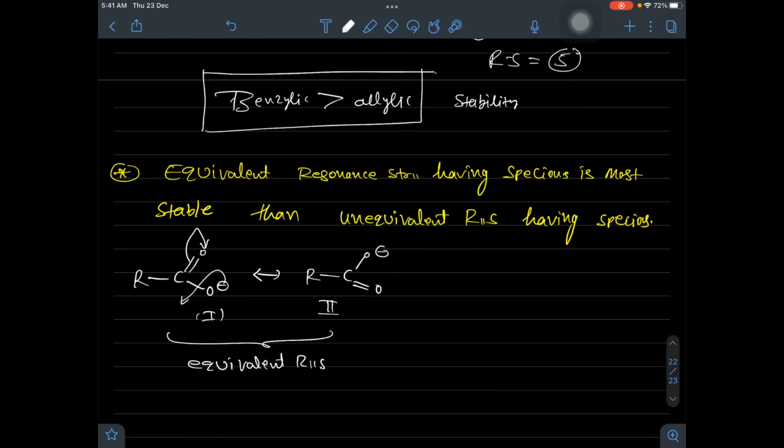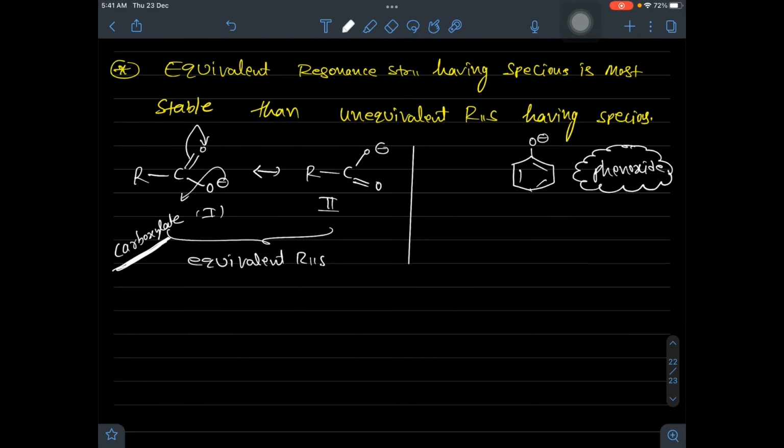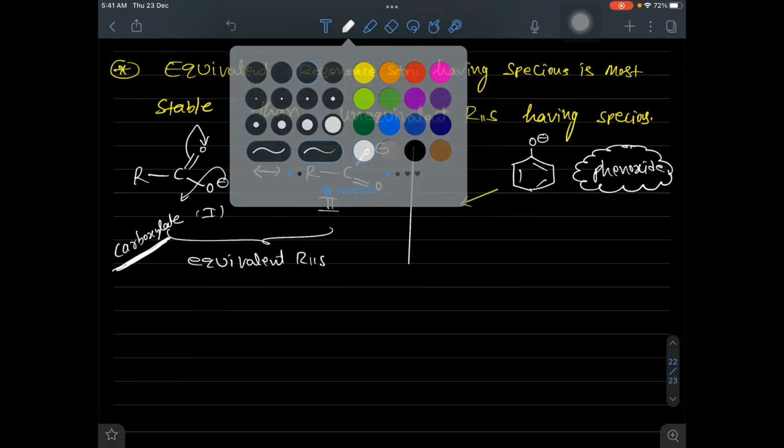Equivalent resonance structures. But when we take the example of phenoxide, it is phenoxide. That one is carboxylate. Carboxylate forms equivalent resonance structures. Phenoxide forms 5 unequivalent resonance structures.